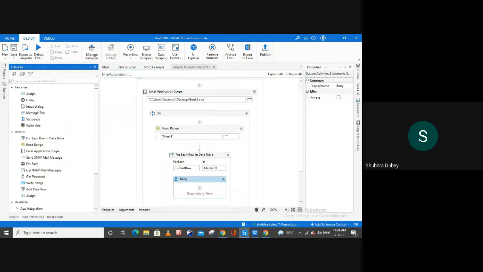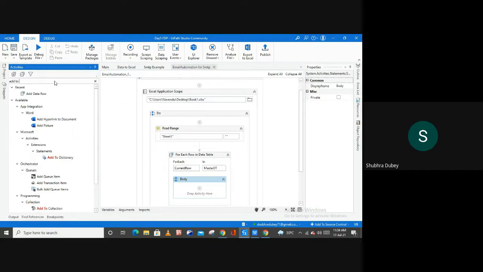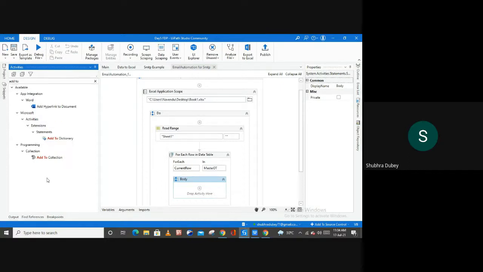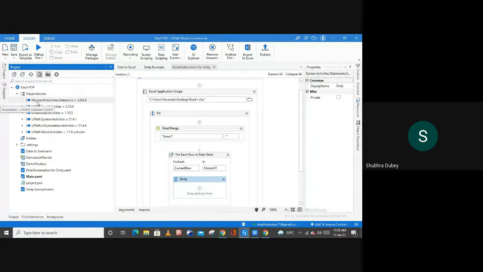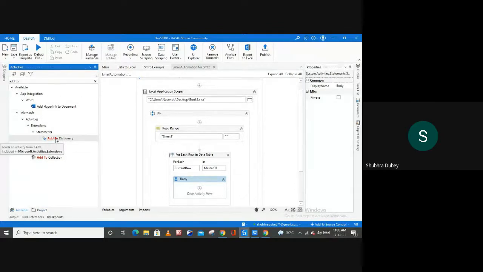Now let me search for that particular activity from this activity panel, add to dictionary. As you can see, now we have this activity here from Microsoft, right? This is the package we have just installed. And now let me show you inside of this project panel. Here you have this dependency, Microsoft.Activities.Extension, and this is the version of that particular package, right? Now let me close this panel. From here, open your activity panel again, and now you can use this activity.